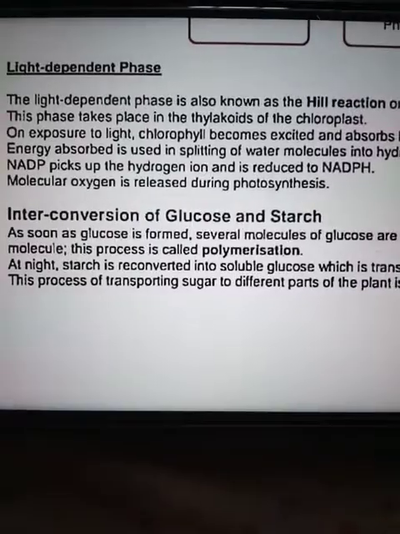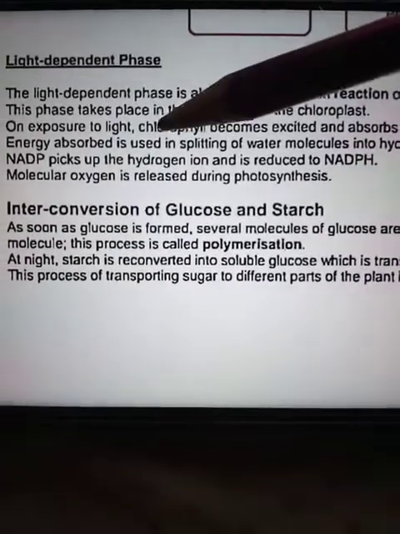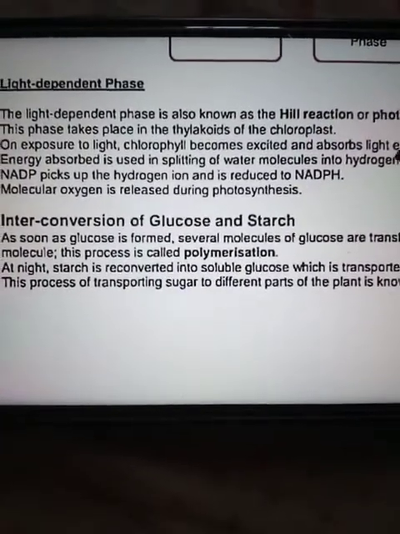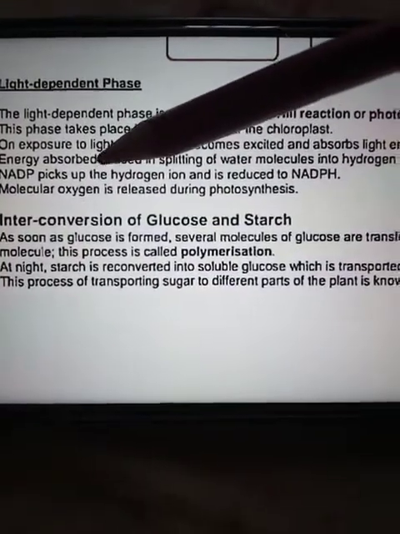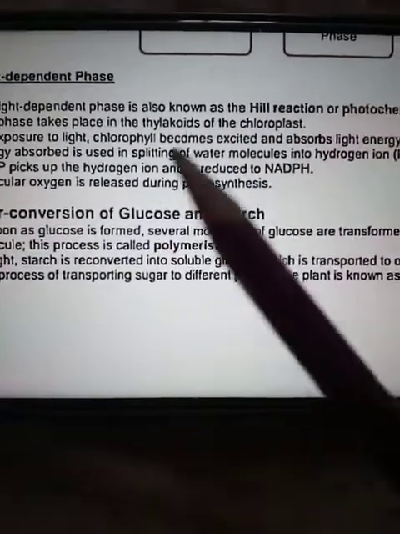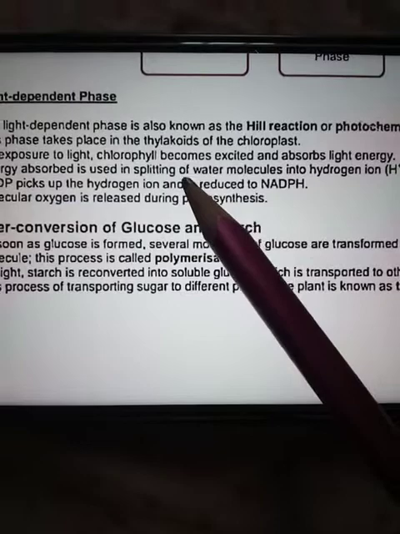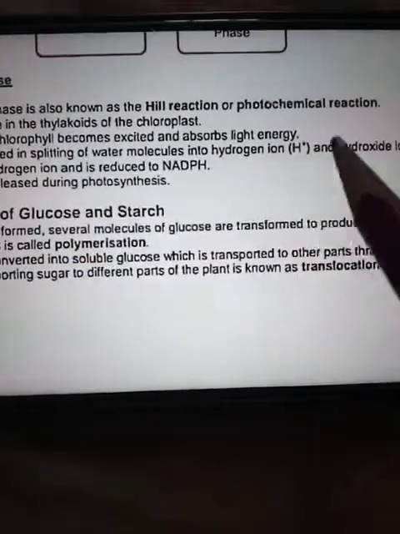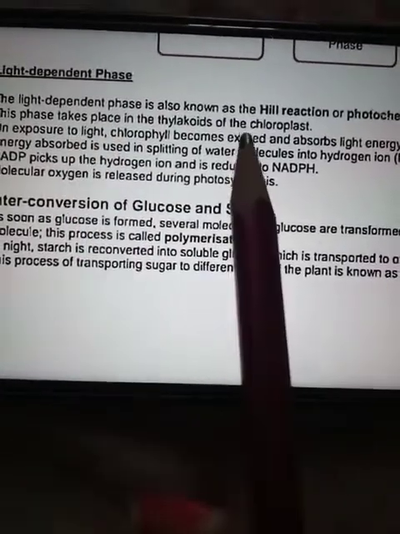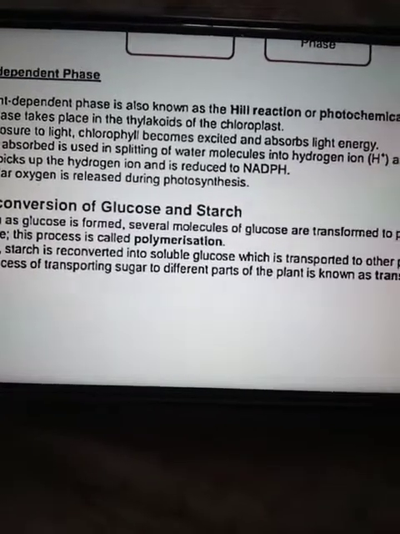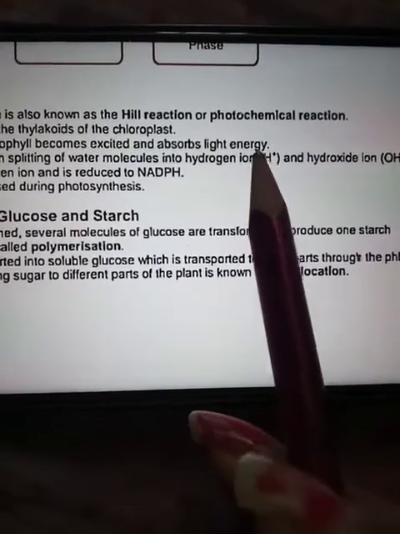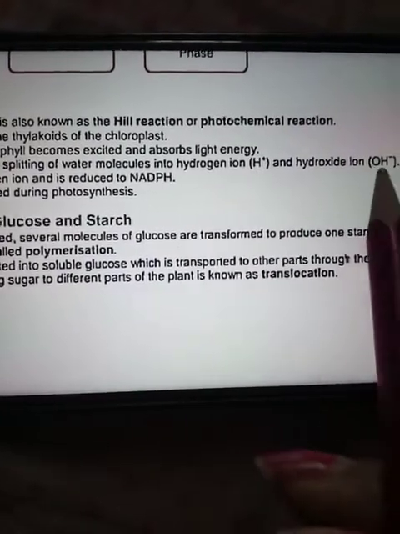So basically what happens, light comes from the sunlight and the chlorophyll absorbs a lot of light energy and gets excited, and the water which is absorbed by the roots is taken up by the leaves and the chloroplast, and the water molecules split into H plus and OH minus ions, that is the hydrogen ion and the hydroxide ion.